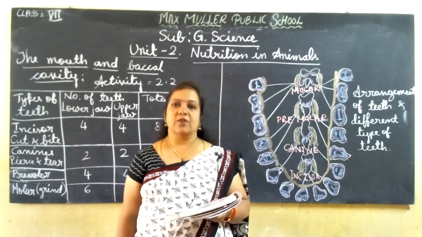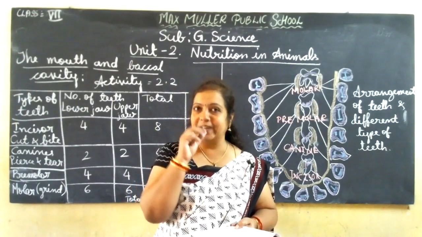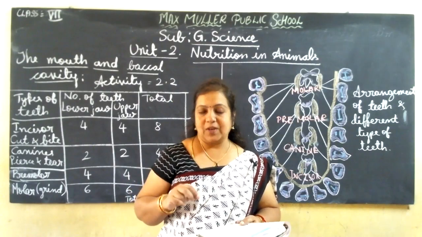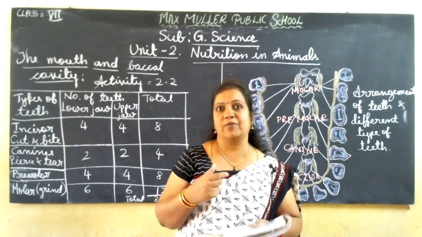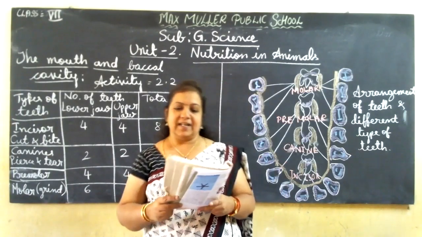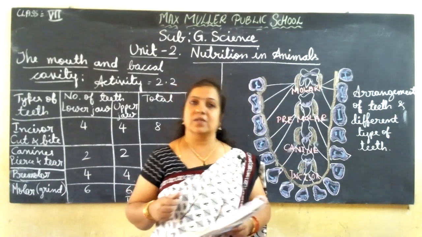And take a piece of apple or bread and eat it. If you are going to eat an apple, which teeth are you going to use there? For the biting purpose, what type of teeth are you using, that you find out. For the biting and cutting part, and the grinding and churning part, what type of teeth are you using?